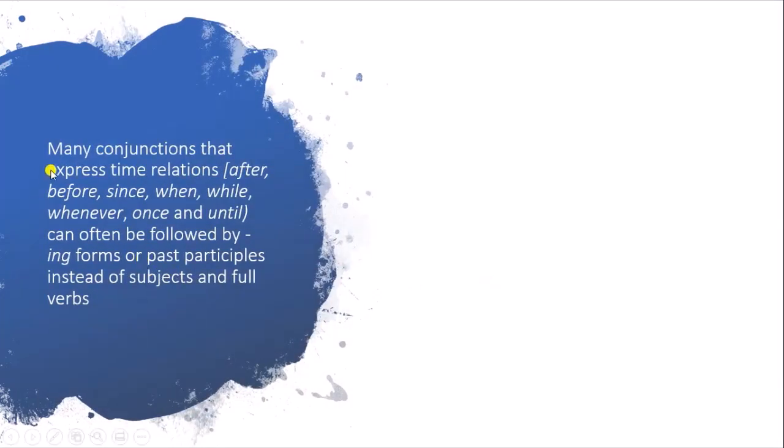Many conjunctions that express time relations, after, before, since, when, while, whenever, once, and until, can often be followed by ing forms and past participles instead of subjects and full verbs. Like you can see, I always feel better after talking to you.